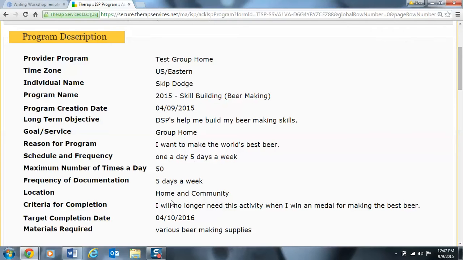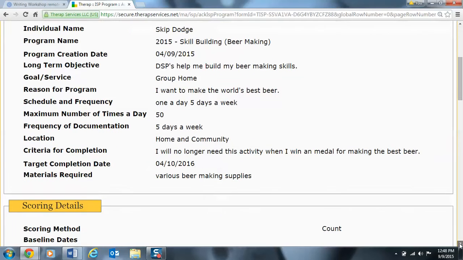And then we come down here and we should be working on this at home and in the community where it says location. We'll know that Skip has reached his goal once he no longer needs this activity and he wins a medal for making the best beer. You always want to check to make sure if you have any materials that are required for the objective you're running. And for this one, we need various beer making supplies.